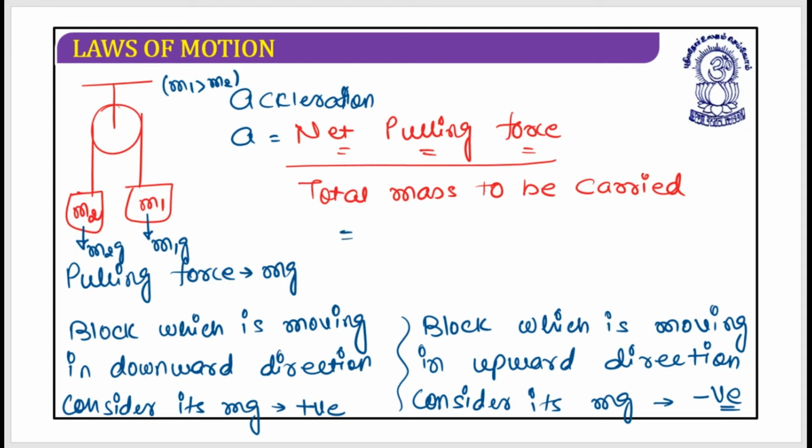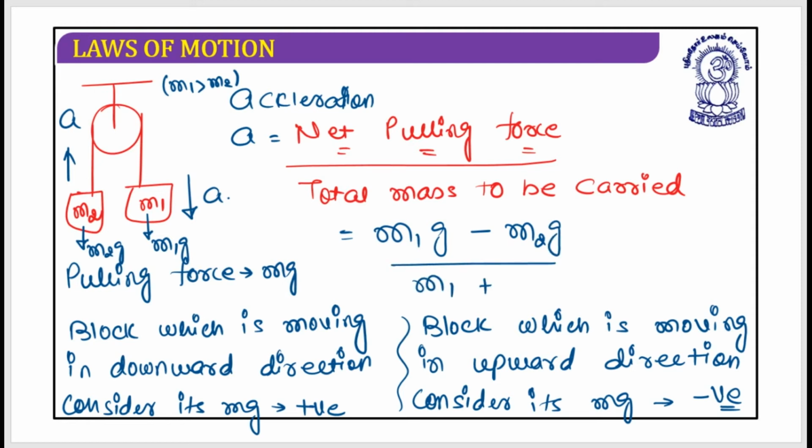So the net pulling force can be written as m1g minus m2g. Why minus? Because if this is moving in the downward direction, the other must be moving in the upward direction. So it is m1g minus m2g divided by m1 plus m2. I hope this is clear.